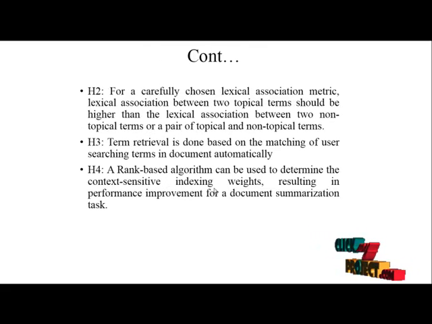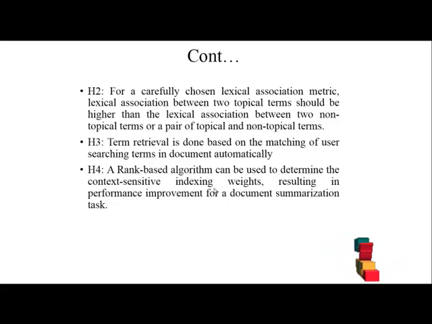Hypothesis 2 deals with the lexical association between two topical terms being higher than the lexical association between non-topical terms. This states that when the user issues the query, it is compared with the least number of occurrences in the document and the result is returned to the user. If the user query is typed in the least document, then the result will be returned to the user. Hypothesis 3 is the main process which is going to search the term in an automatic manner. Automatic manner means if the user types 3 words, the remaining words are shown as the suggestion for the user.